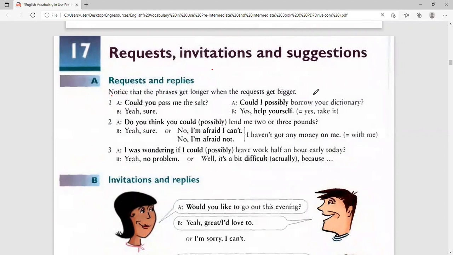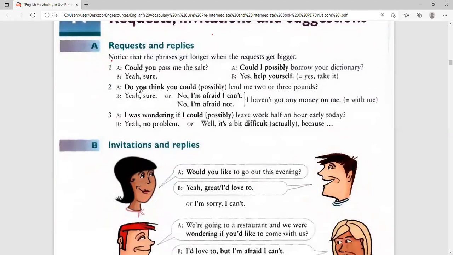Not in the same way as I'd ask for a pen. With borrowing a car from her, that's something very expensive. So I really need to be very formal, very polite indeed, and say something. So have a look at this. If you want, for example, salt, you are sitting at a table in a restaurant. You are sitting here, another person is sitting here, and the salt is here. So this salt is far away from you. So you want to request this guy to pass the salt.